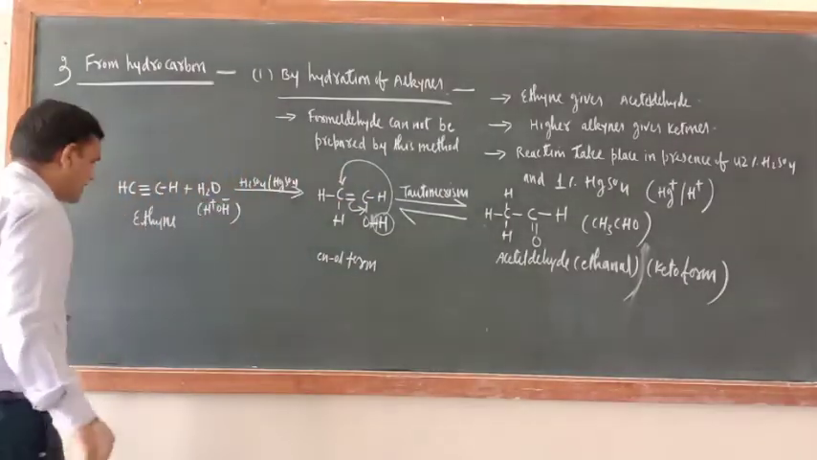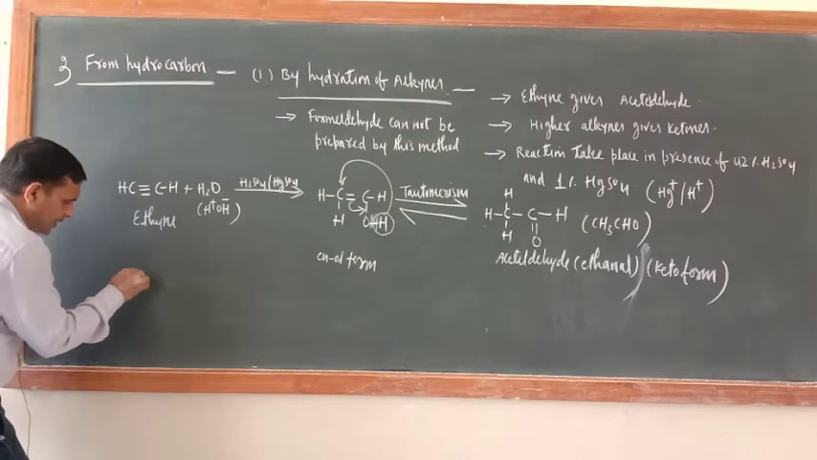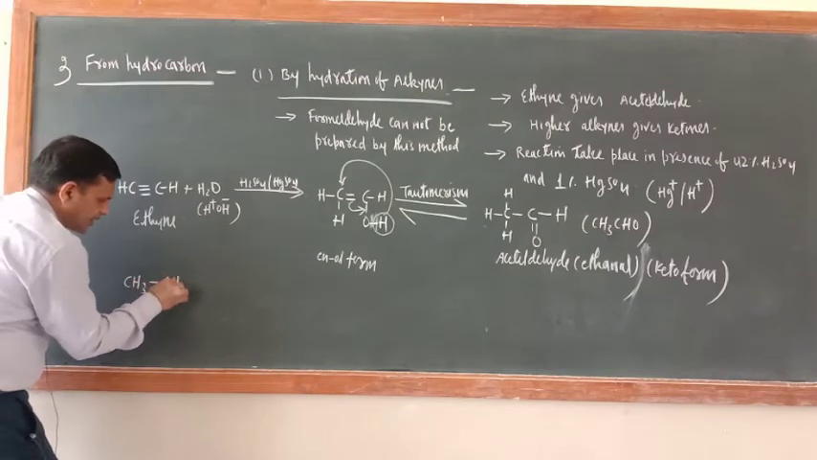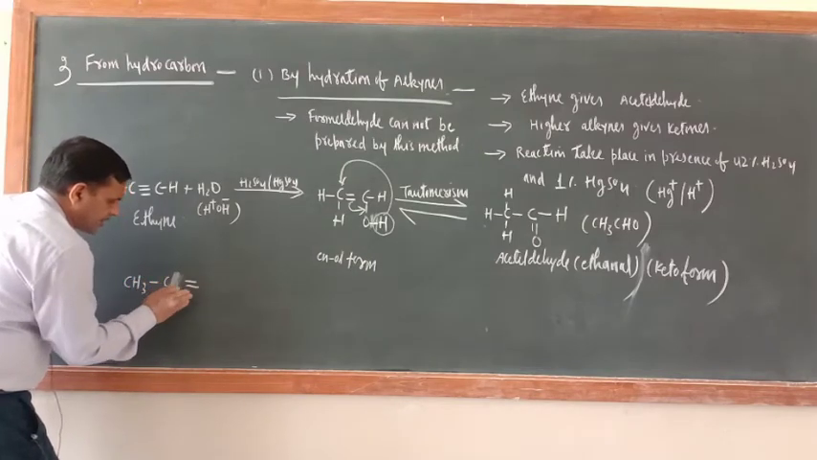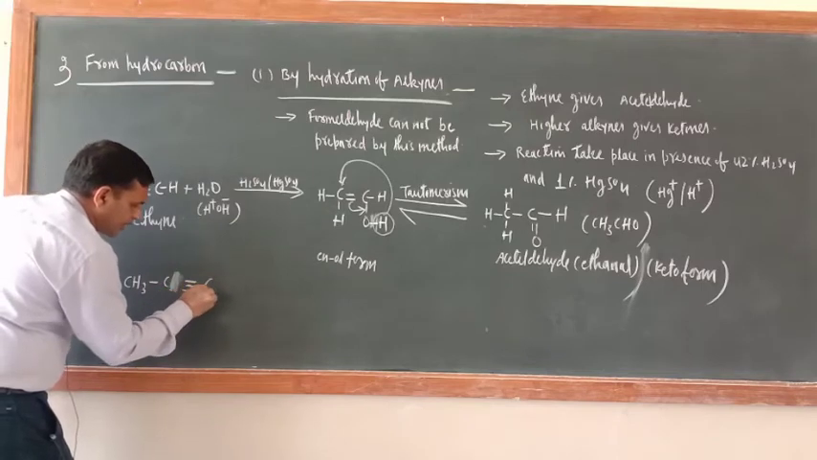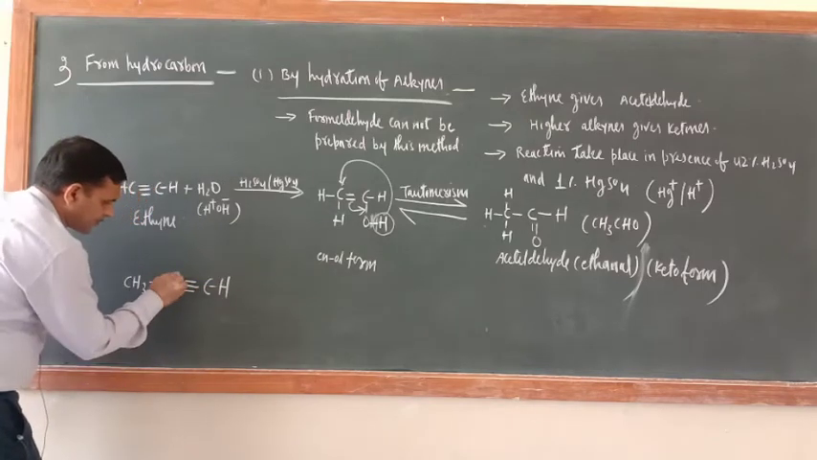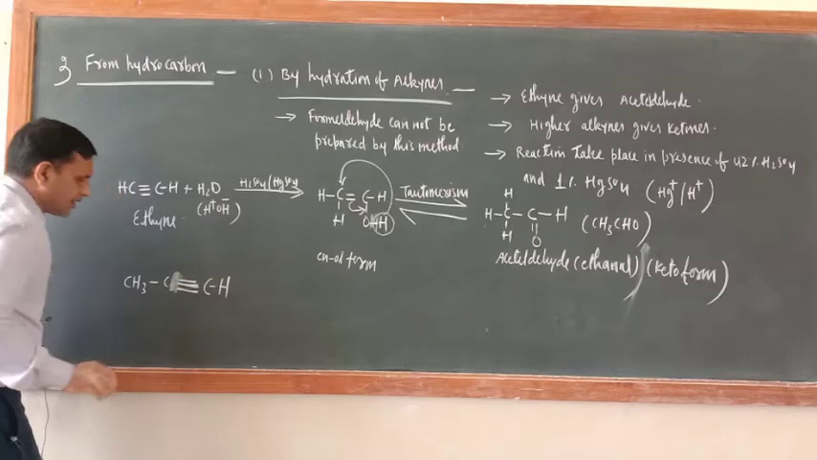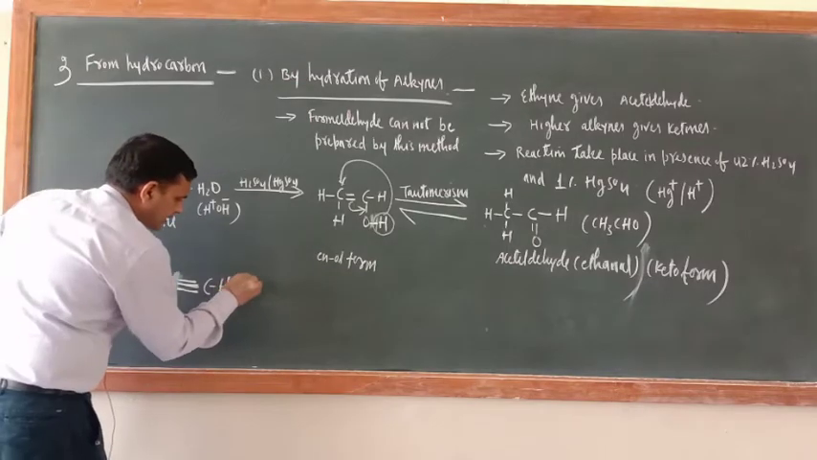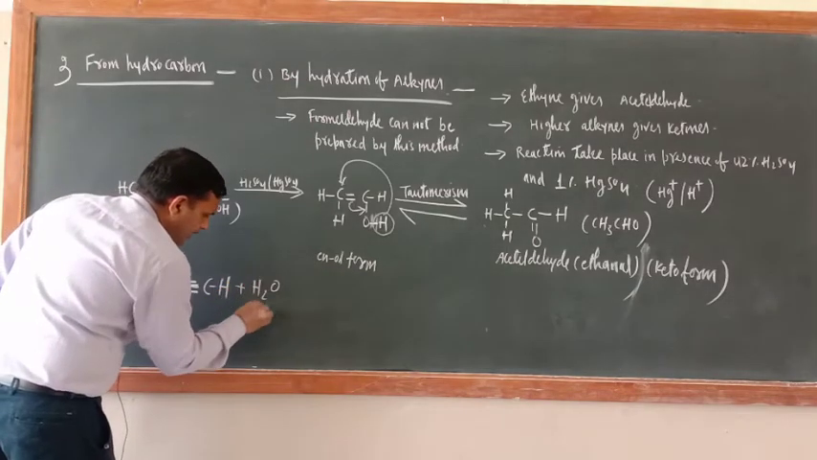Just like, see another example. Another example is CH3CH triple bond CH, correct? This is there. Now the same reaction, H2O, and here what is there?